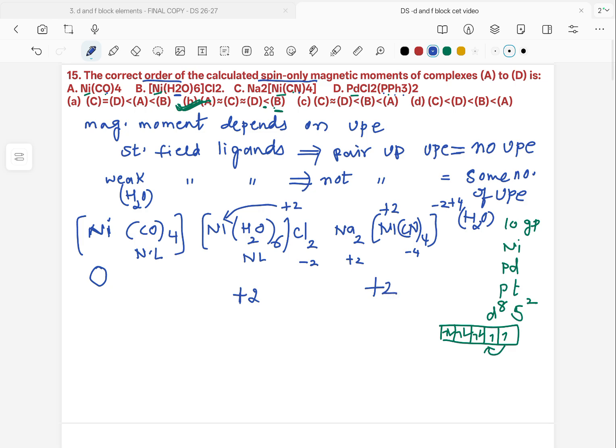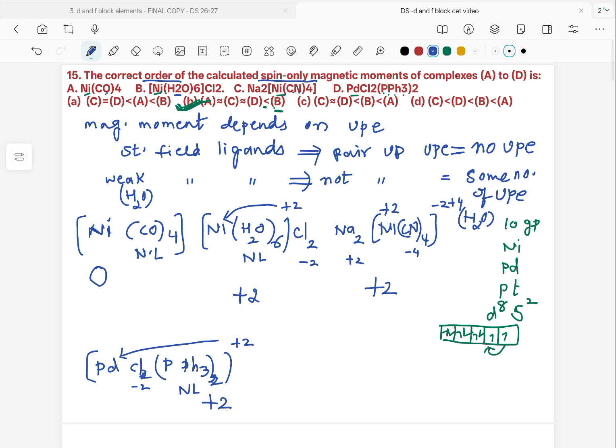When we take the other one, palladium, PdCl2(PPh3)2. Here chloride is -2, taken out becomes +2. PPh3 is a neutral ligand. So here palladium is in +2 oxidation state.